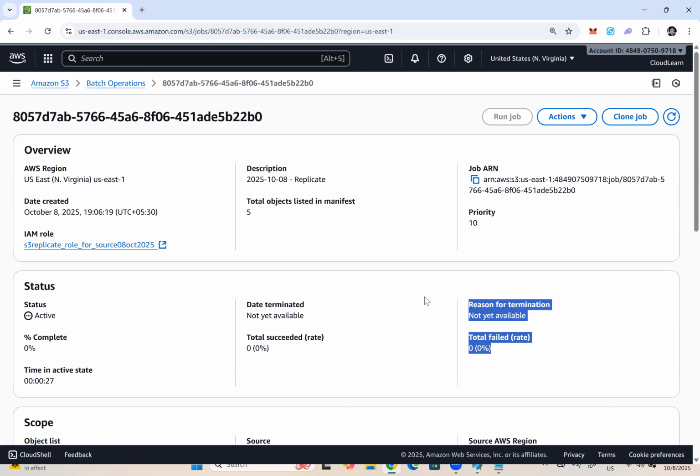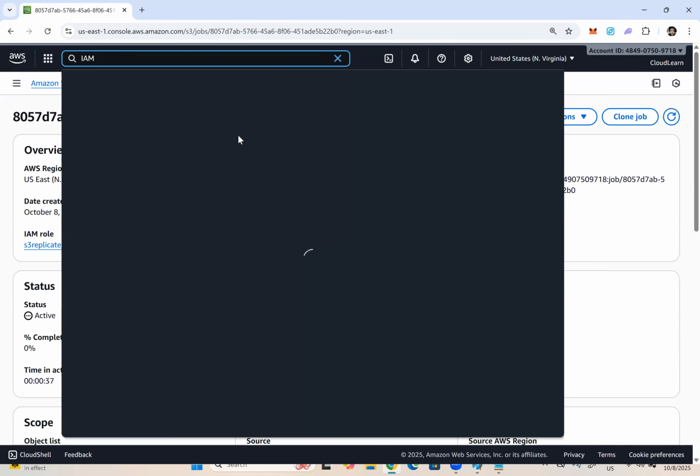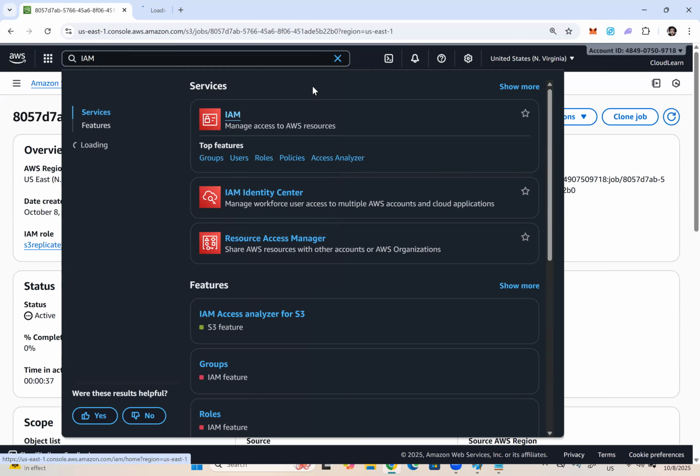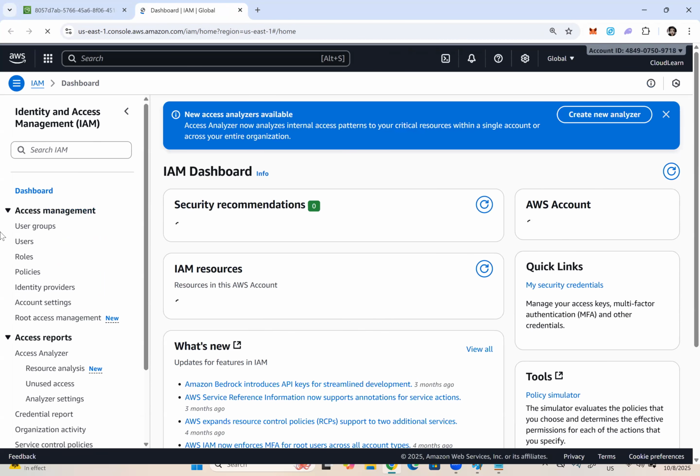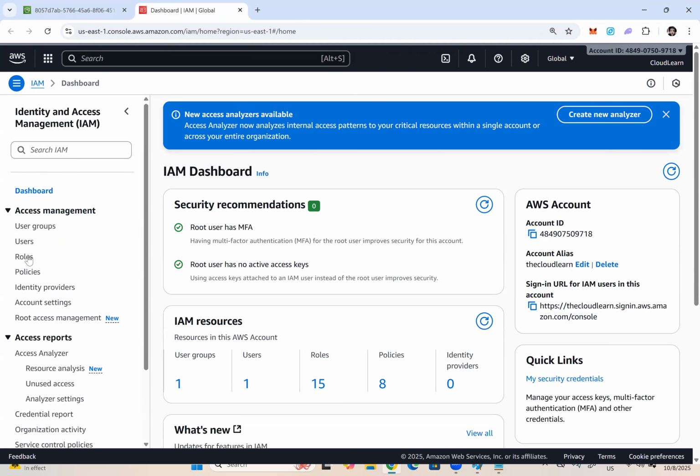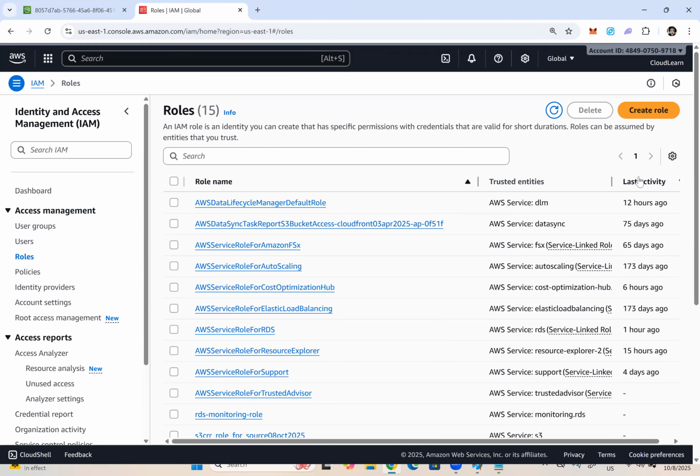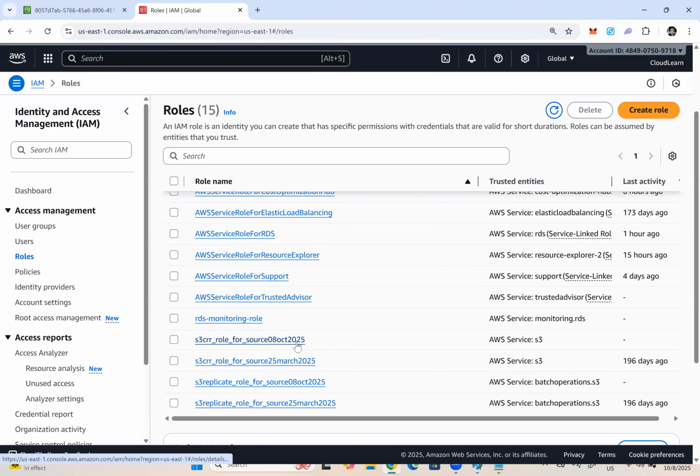0%, 0%, 0%. So it will take some time. While it is getting executed, I will open the IAM service just to show you how the IAM role looks. In a new tab, I opened the IAM service, because while creating the replication rule, an IAM role got created automatically, right? Let us verify that. Here, click on roles. Today's date is October 8th. This is the one which was created just now.